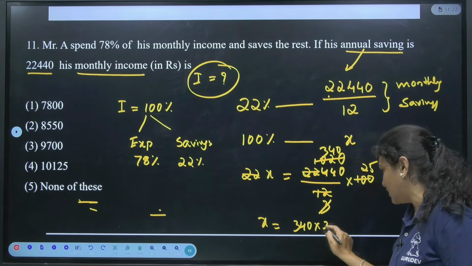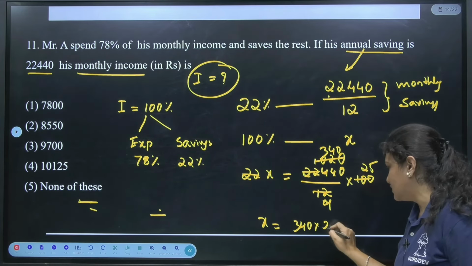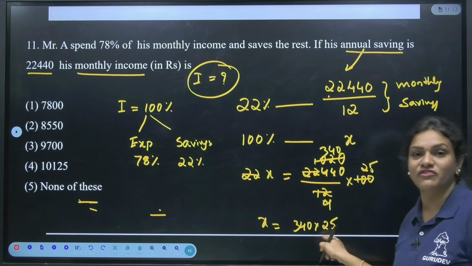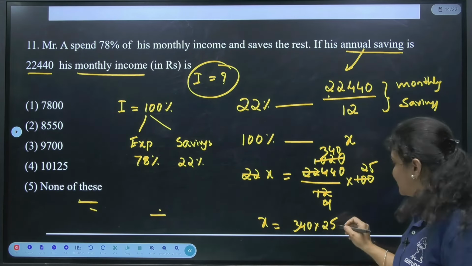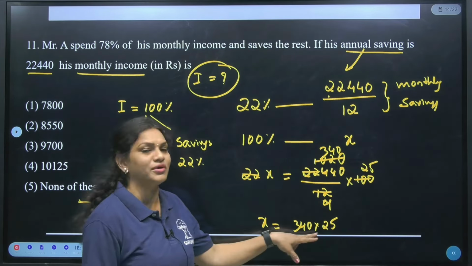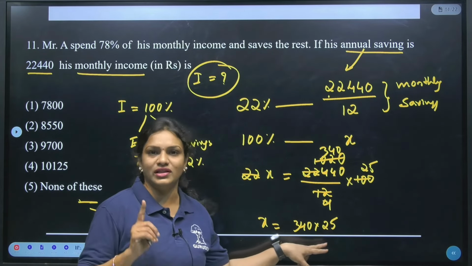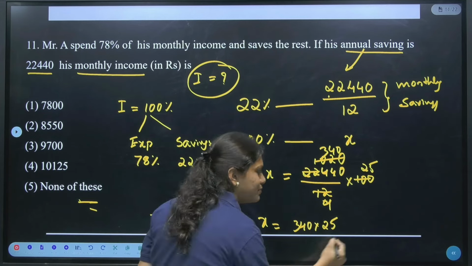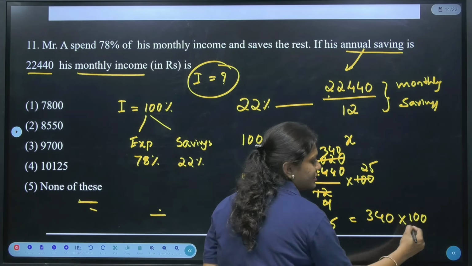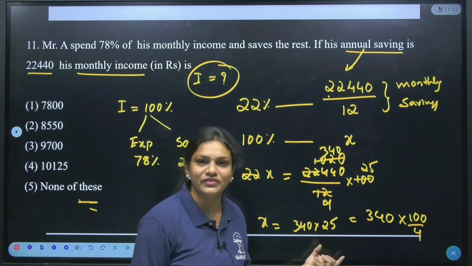340 into 25. See guys, you can directly multiply, or you just split this 25 as 20 plus 5. There are many methods to multiply these types of numbers. If it is 25, I can take 100 by 4. That is one thing. So if I replace this 25 as 100 upon 4, because 100 upon 4 will give us how much? Isn't it 25? Yes.